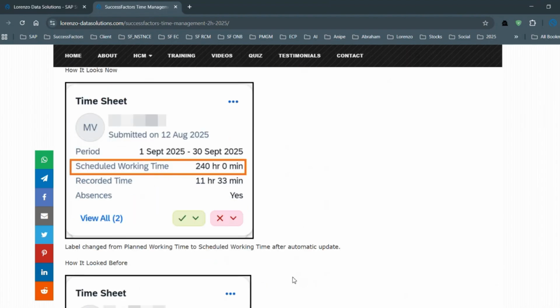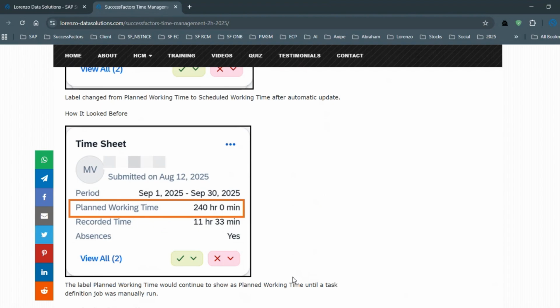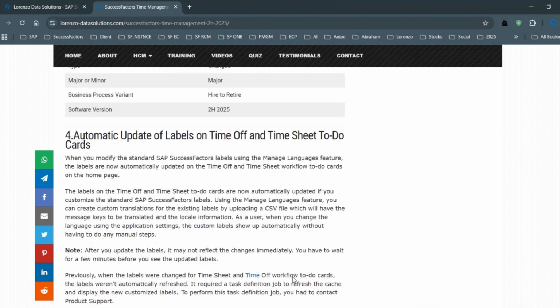Earlier, if you had changed labels, the timesheet cards wouldn't display them, but now it is going to show all the changes on the cards. So this is also another one.